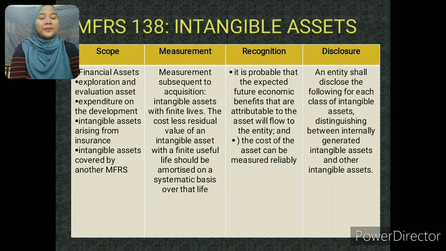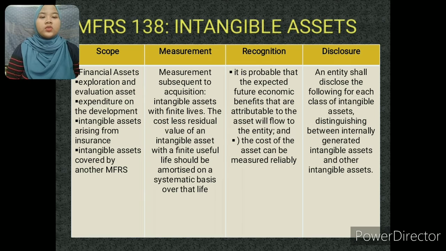I would like to present about the intangible asset, which is MFRS 138. For the scope, there are 5, which is financial asset, exploration and evaluation asset, expenditure on the development, intangible asset arising from the insurance, and lastly, intangible asset covered by another MFRS, such as intangible asset held for the sale, deferred tax asset. For the measurement subsequent to acquisition, intangible asset with finite life.